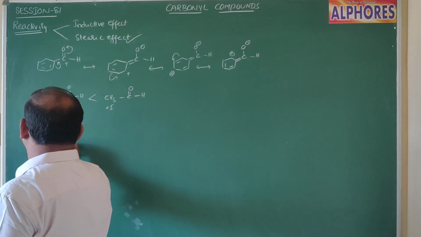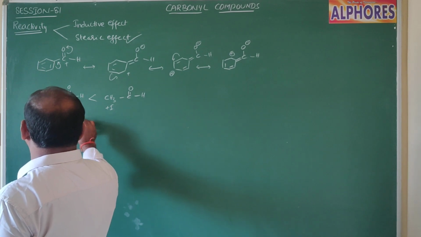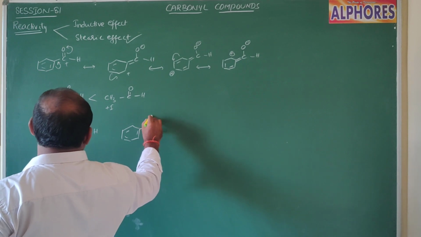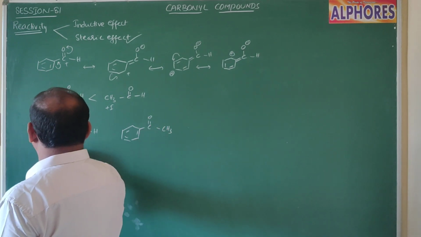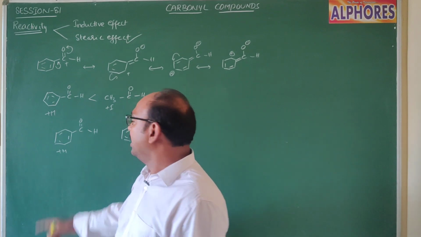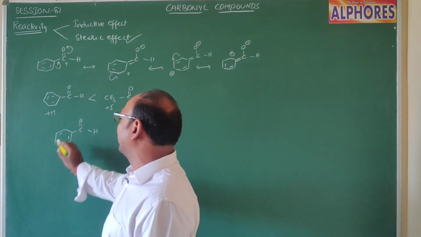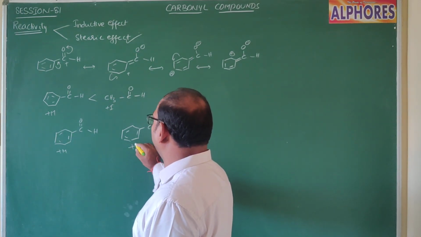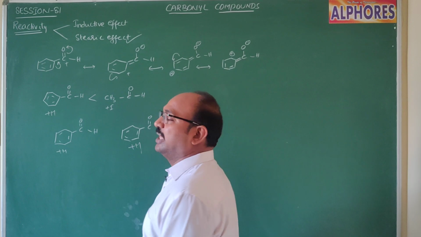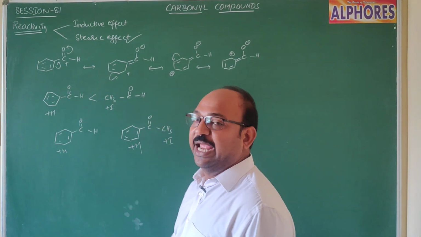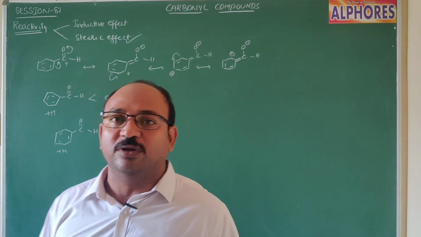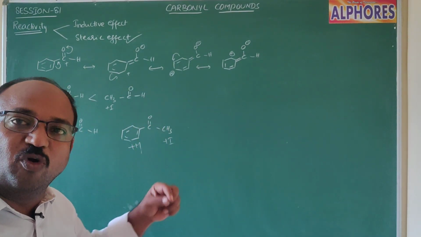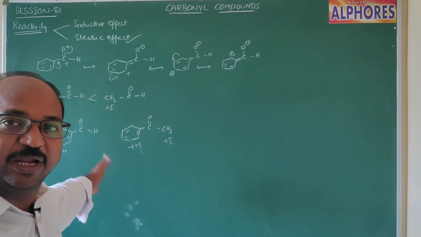Now compare aromatic aldehydes and aromatic ketones. Let us consider benzaldehyde and acetophenone. In benzaldehyde, the benzene ring shows plus M, so its reactivity is less because of the plus M effect of the phenyl ring. Whereas in acetophenone, there is not only the plus M effect of the phenyl ring but also the plus I effect of methyl. That means acetophenone reactivity is further less compared to benzaldehyde. Aromatic aldehydes are a little more reactive than aromatic ketones.